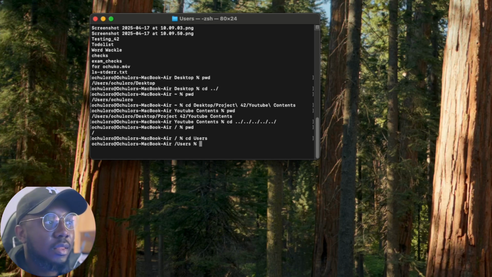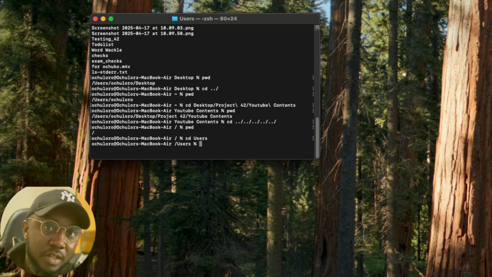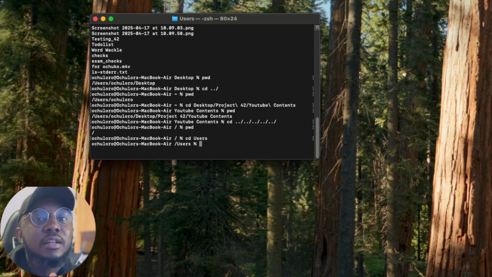So you see what we did there. We counted the number of directories. I actually included the current directory, which I should not have done, and then we counted it back and we saw that we were 4 directories away from the directory we wanted to go through. And without knowing anything, we just did the double dots 4 times and it took us all the way back to the previous directory. Again, that's how the absolute path works.